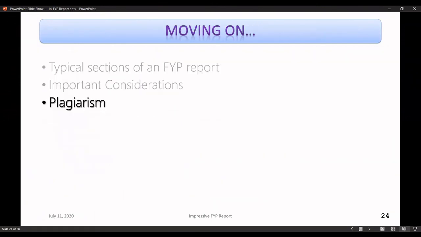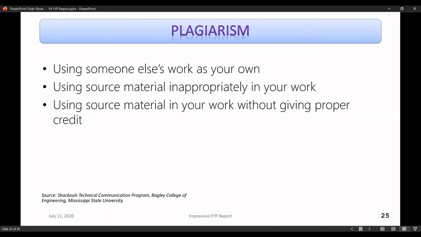All right, moving on to the last part of the presentation, it's on plagiarism. Let me define plagiarism first. If you're using someone else's work as your own, or you're using someone else's material inappropriately in your work, for instance, if you're saying that the results achieved by XYZ researchers were not accurate, but in reality they are actually accurate, then it is inappropriate use of others' work.